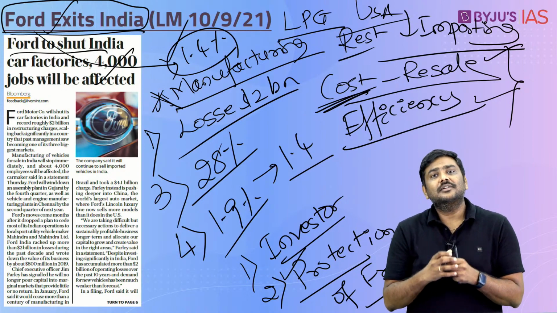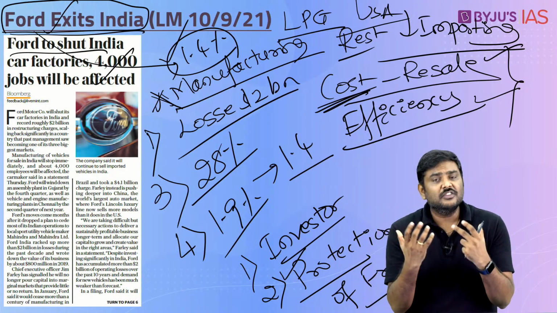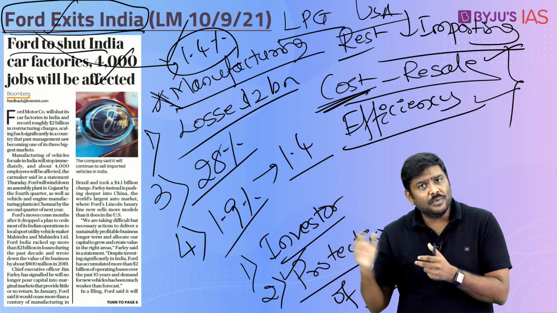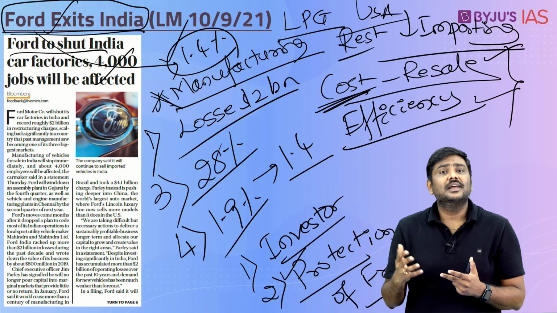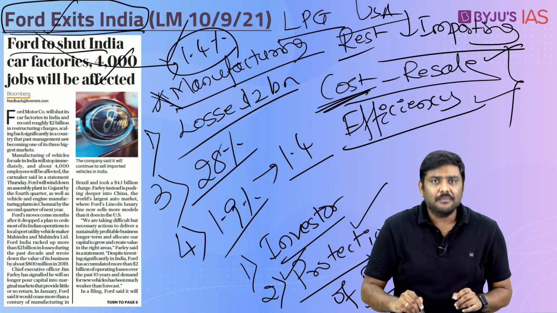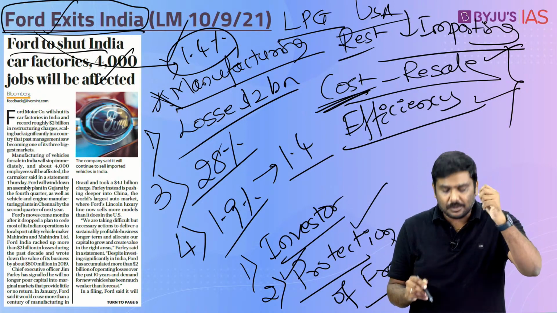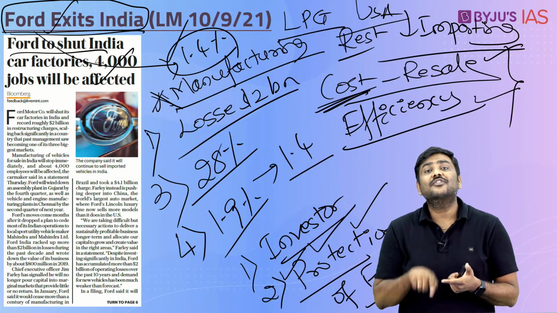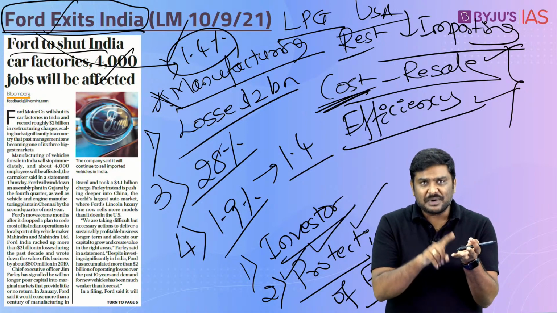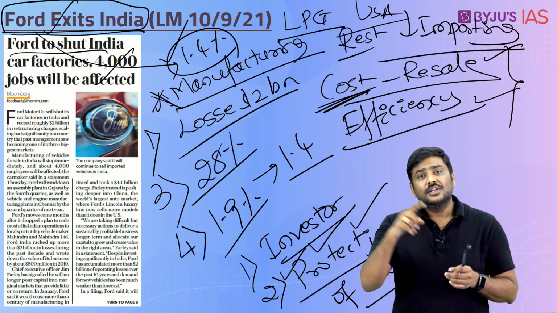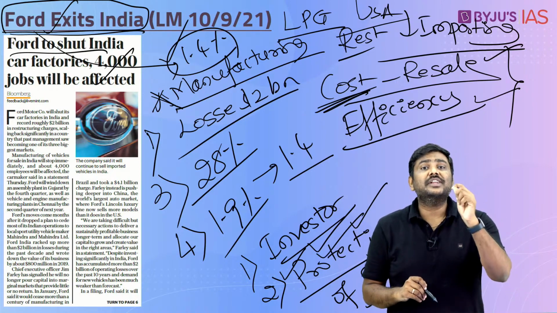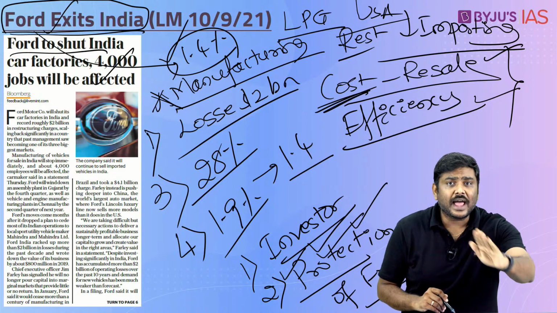And there is a concern that more than 2,000 crore rupees worth of investment has been made by the franchisee owners. They have thousands of employees now. They have also invested a lot of money. Now, if Ford decides to shut down manufacturing, who is going to provide the right amount of compensation to these particular franchisee owners? That is one question, because please understand, in other countries such as Brazil, Russia, Mexico, China, Japan, Australia, etc., there is a Franchisee Protection Act, and in India we do not have this particular act.